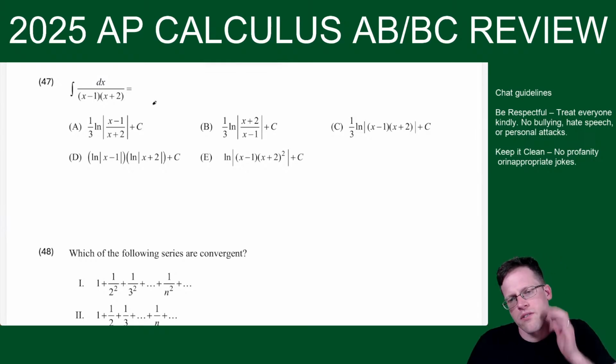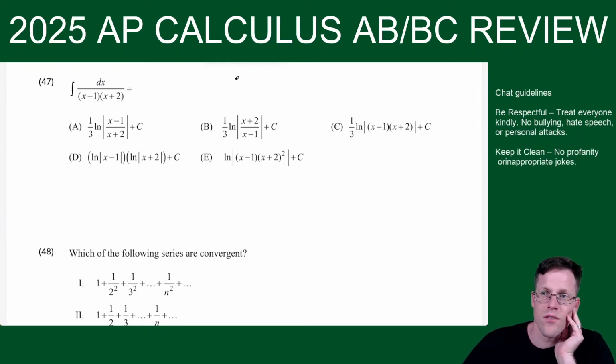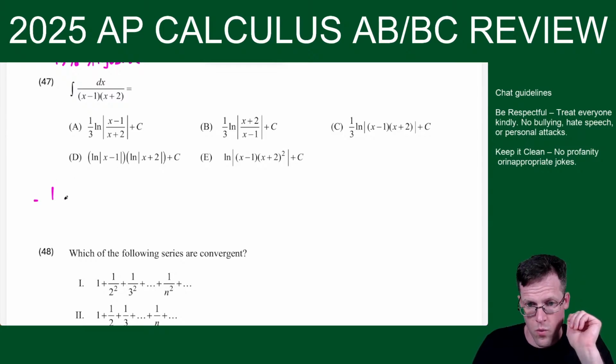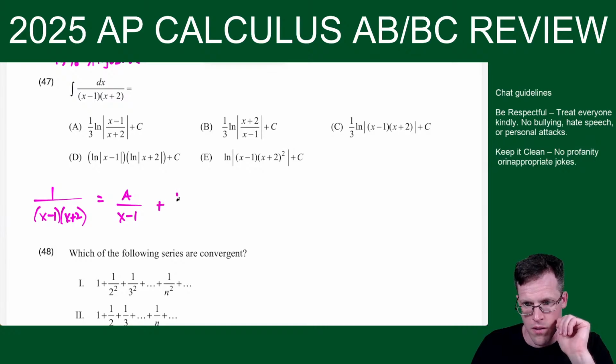Ooh, partial fractions. All right. Just know, this is 95% algebra. Okay, so what I'm doing is 1 over x minus 1, x plus 2. I say is a over x minus 1 plus b over x plus 2.